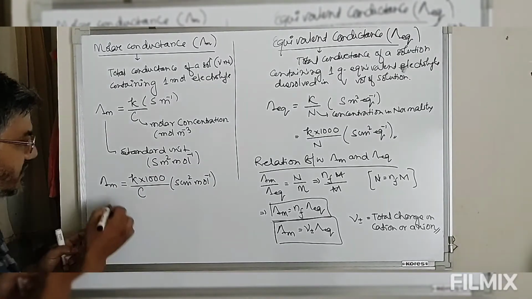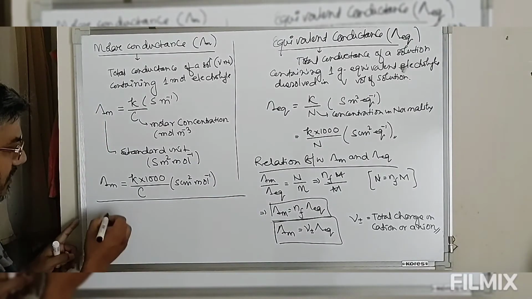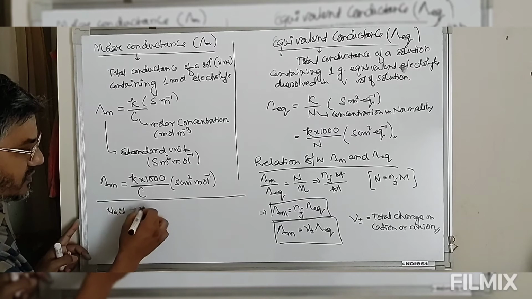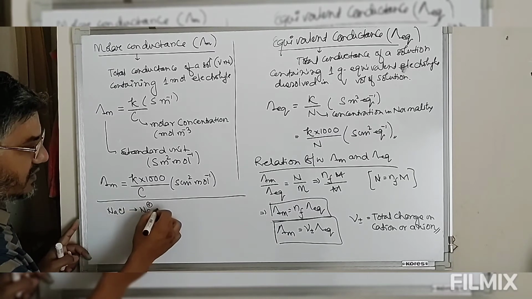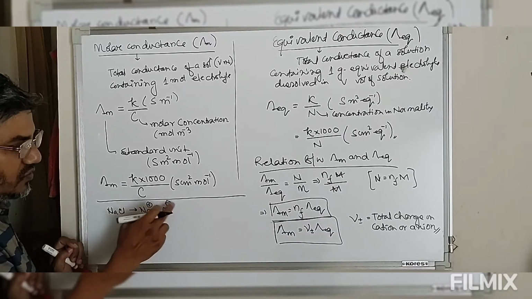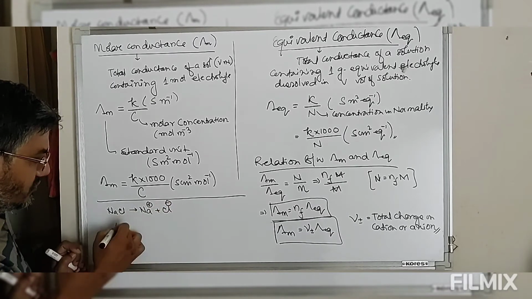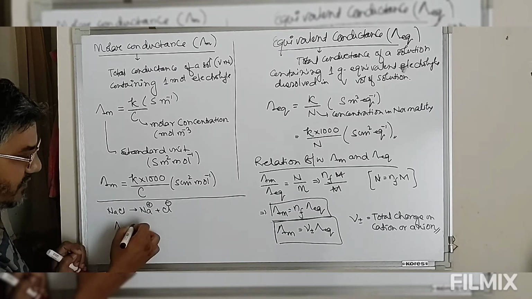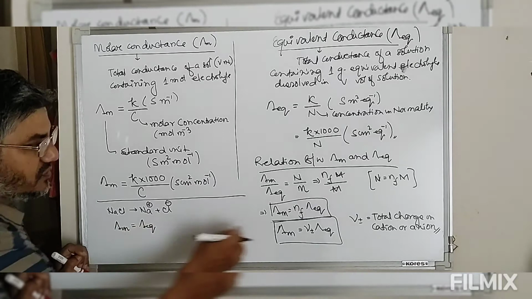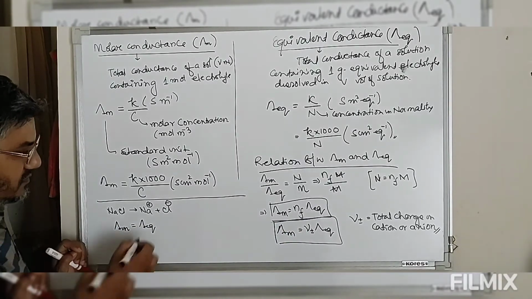Now take this example. We have NaCl. When this NaCl dissolves, it gives you Na plus and Cl minus. So total positive charge is 1, total negative charge is 1. Therefore lambda m is equal to lambda eq. So V is 1.